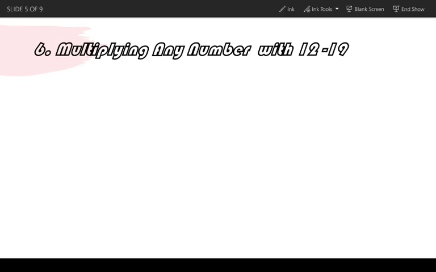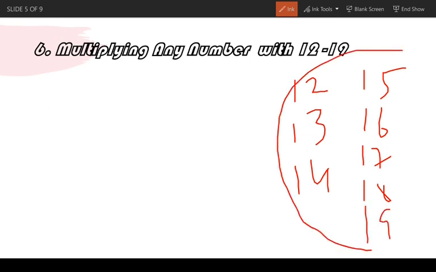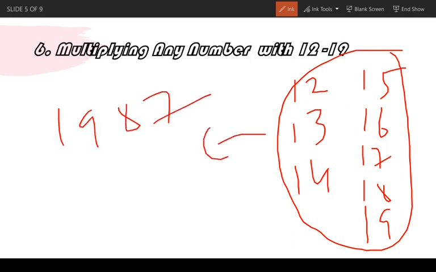You can take any number. It can be 12, 13, 14, 15, 16, 17, 18, or 19. You can multiply any number with these, like 198765341, the biggest of big numbers.